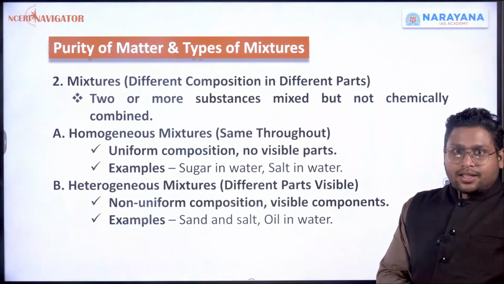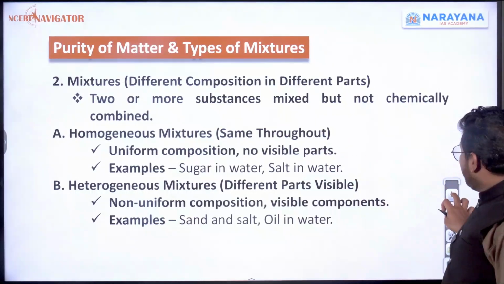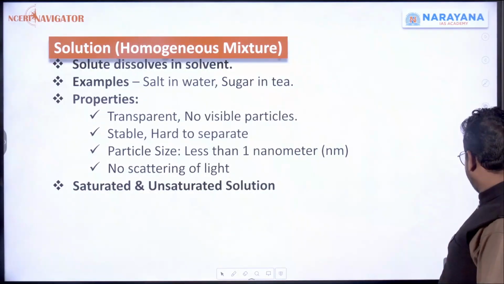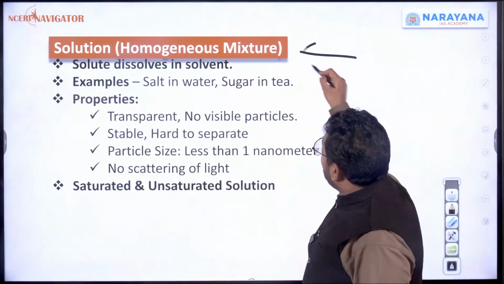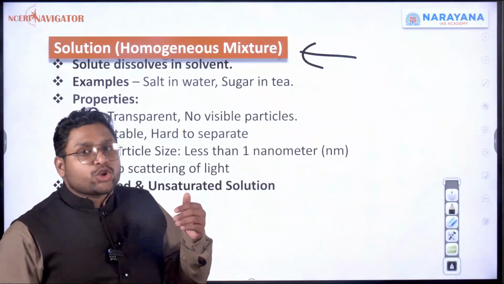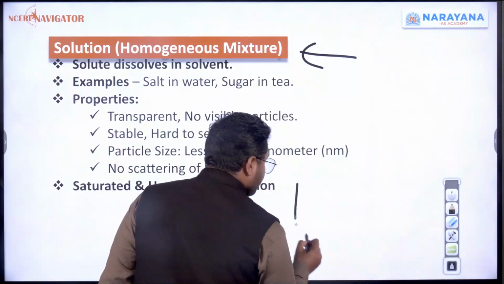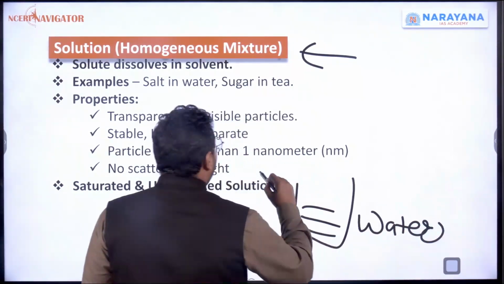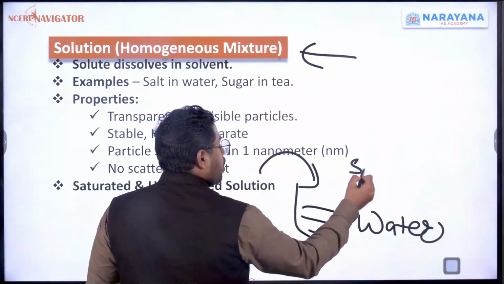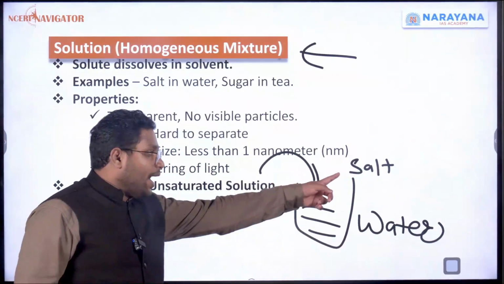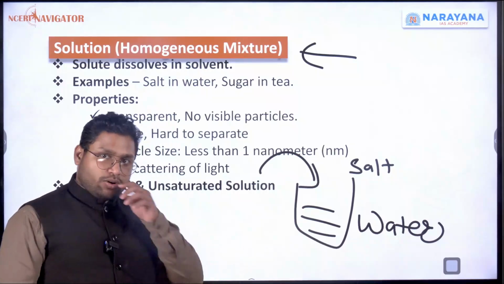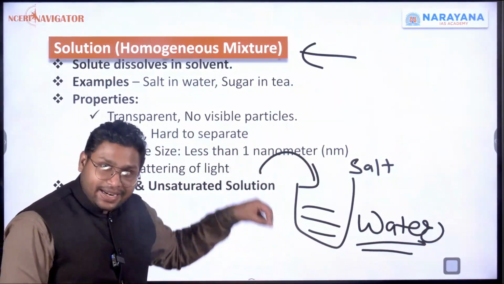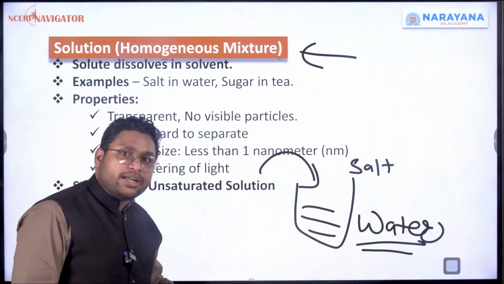Now mixtures. These mixtures will be of three different types, which are the major things we can say. The first type is a homogeneous mixture, or we call it a solution. So we took water and we added salt or sugar into it. When you added salt into water, it got dissolved.